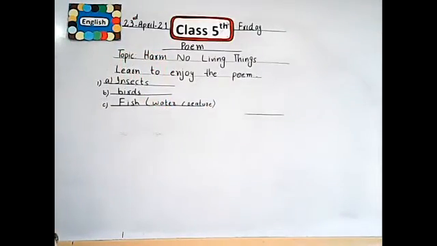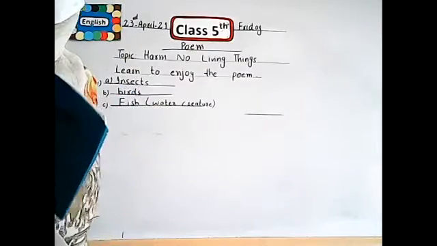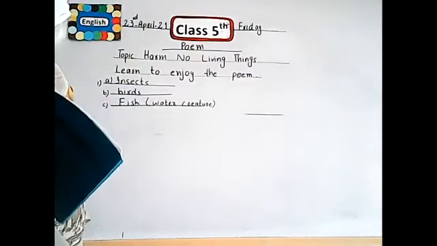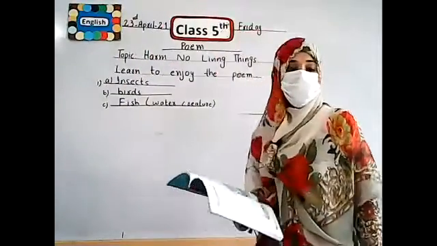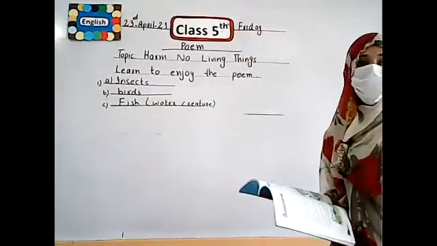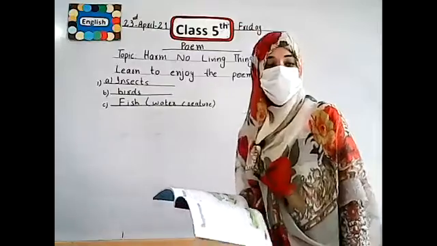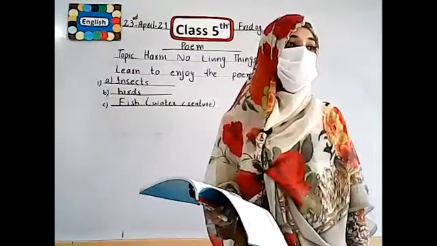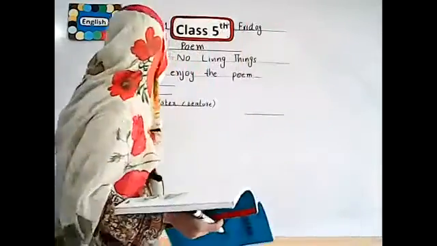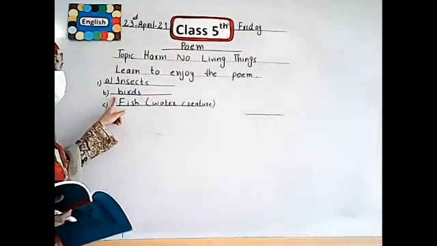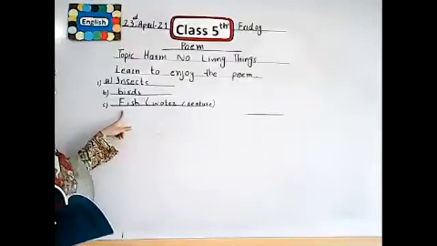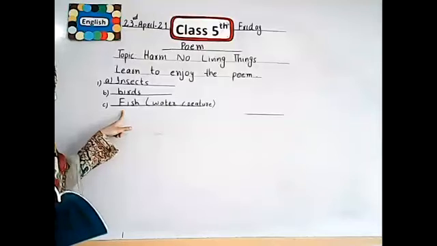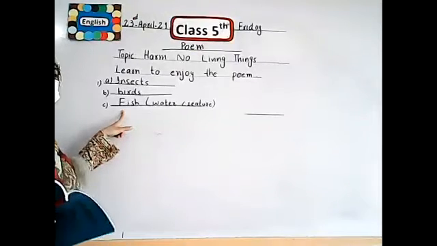Is it clear? Again, I revise the answer of this question. Our first question is: the poet mentions 3 kinds of creatures in the animal kingdom. In this poem, the poet tells 3 kinds of animals that we have been learning about: first one is insects, second one is birds, and third one is fish, water creatures. I hope all of you understand, and also note these down in your books.